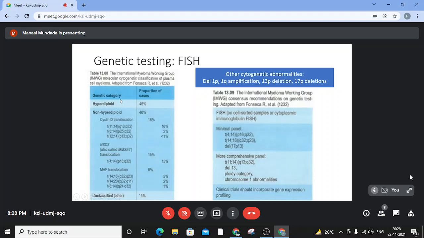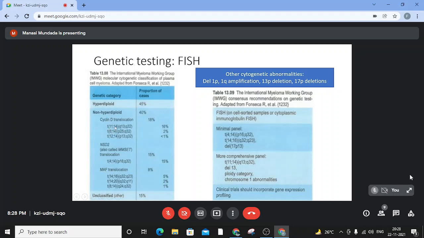They show duplication, an increase in ploidy, and they are generally the odd numbered chromosomes like 3, 5, 7, 9, 11, 13, which forms the hyperdiploid type. The non-hyperdiploid type is further categorized into three types of translocations or mutations: cyclin D translocation, NSD2 translocation, and the MAF translocation.